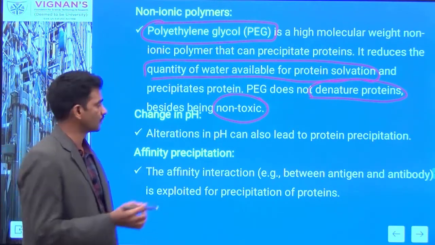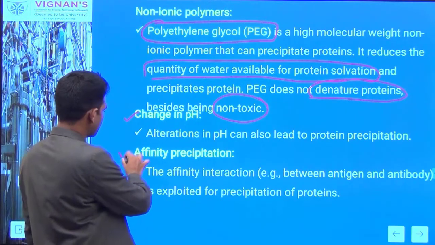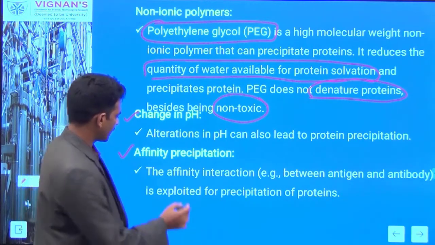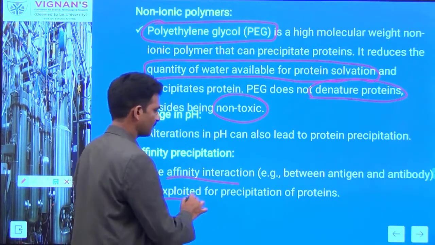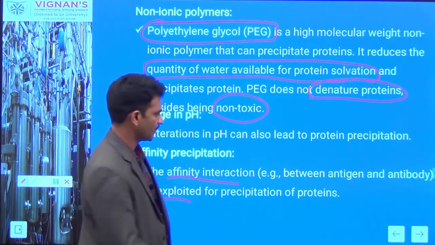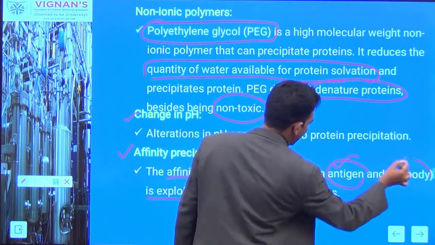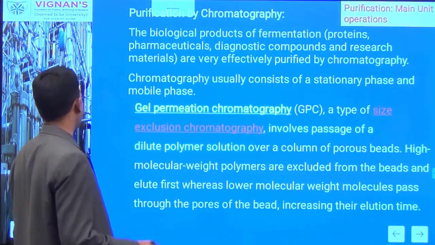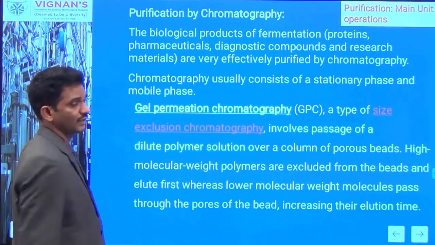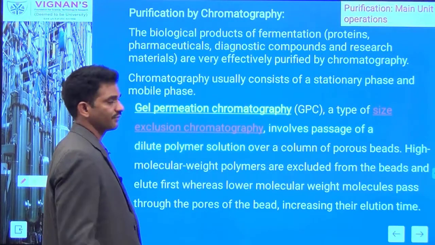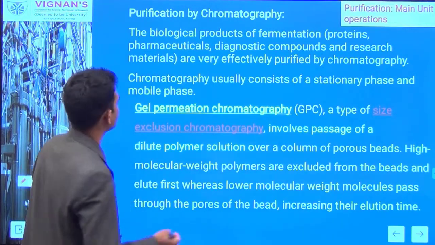Precipitation we can also achieve by changing pH, and we can do affinity precipitation also, where the affinity interaction is exploited for precipitation of the proteins, for example, affinity between antigen and antibody. Once you complete the concentration stage, your product is more than 70% pure. Any fine impurities still present can be removed during the purification stage.